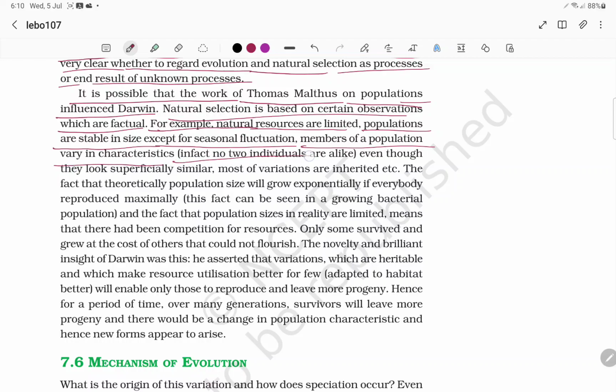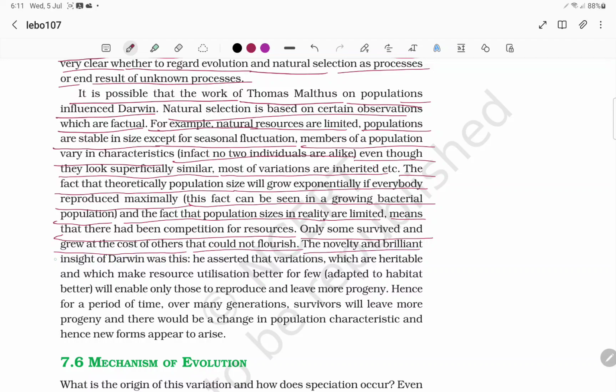In fact, no two individuals are alike, even though they look superficially similar. Most of the variations are inherited. Theoretically, population size will grow exponentially if everyone reproduces maximally. This can be seen in a growing bacterial population. In reality, population sizes are limited, which means there is competition for resources. Only some survived and grew at the cost of others that could not flourish.